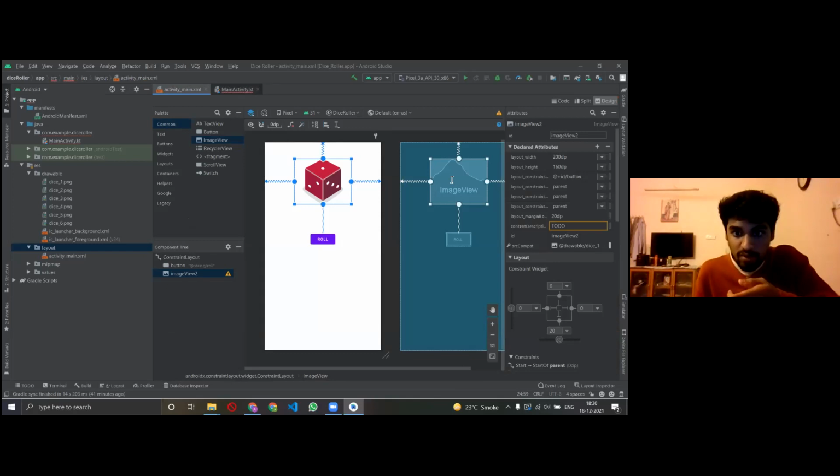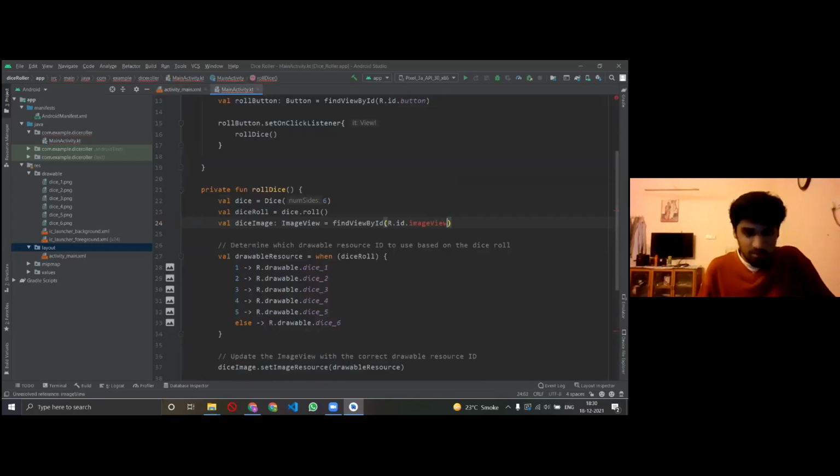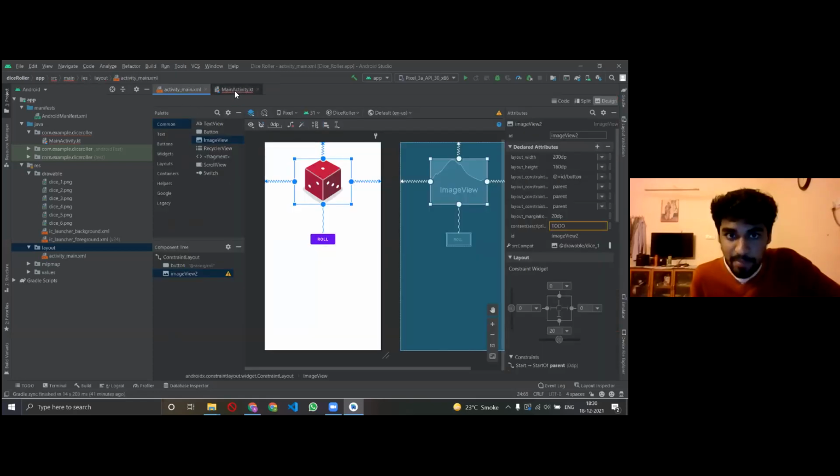Okay, but here it is written as the ID is image view 2. So I'll just have to quickly make those corrections. So my ID is image view 2, right? Now the error is gone. So ये ID कहाँ से पता चला? I went here, I clicked on the image and I saw the ID, right?